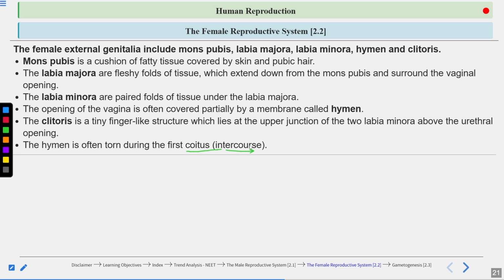And sometimes the hymen can break due to a sudden jolt or some sports activity like swimming or cycling. That's why the presence or absence of the hymen is not an indicator of sexual intercourse.